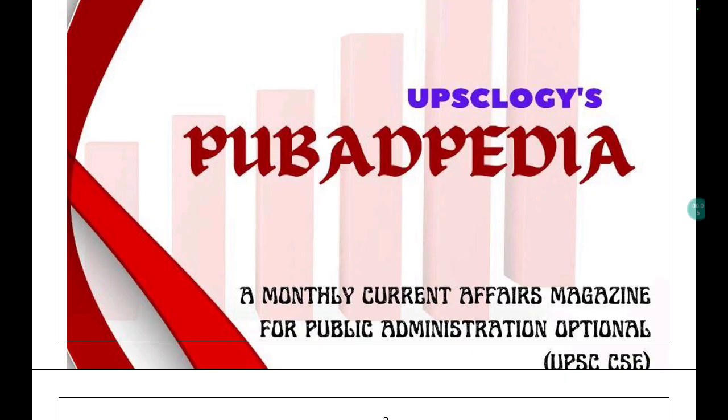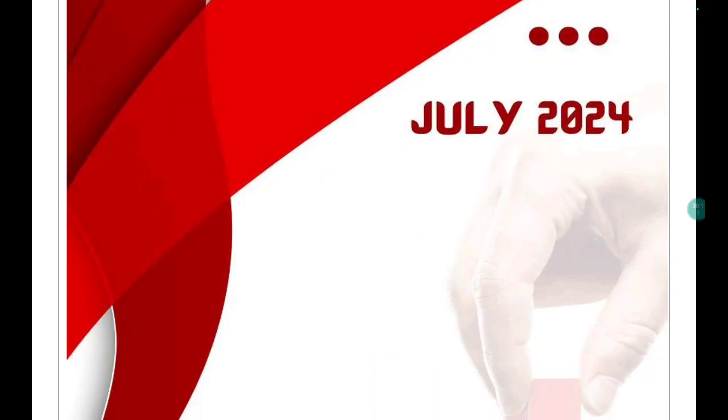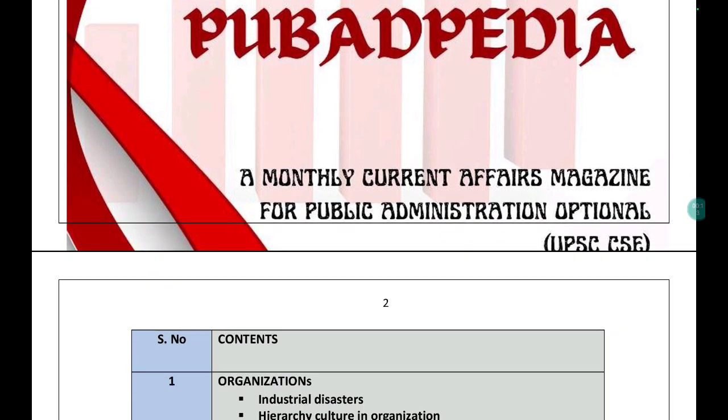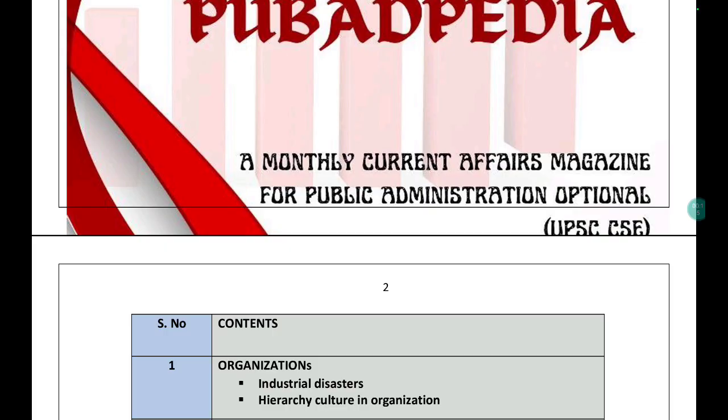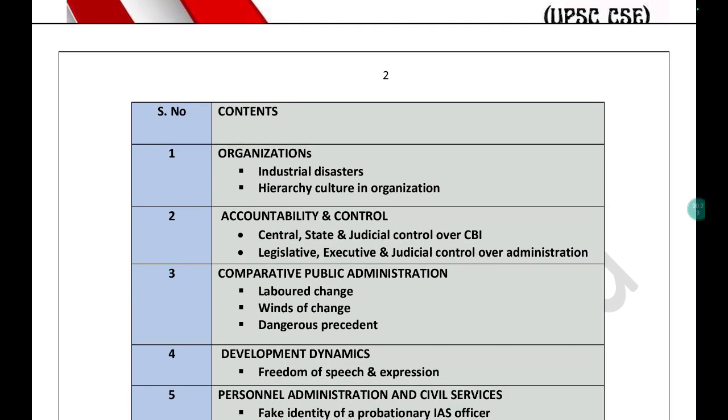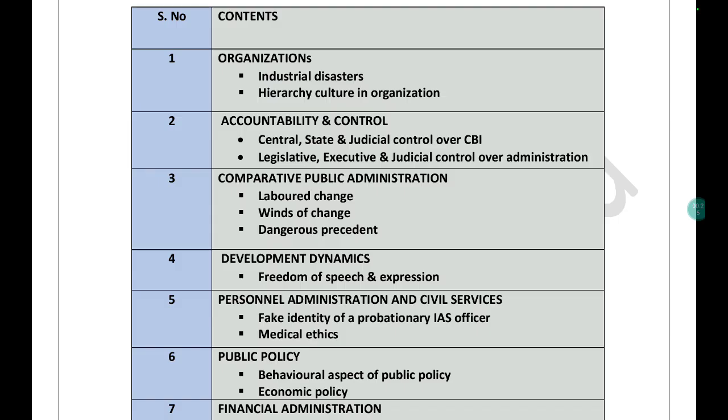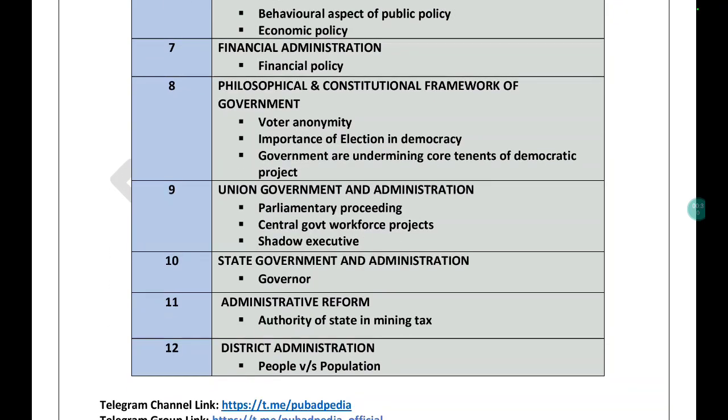This is me Rahul and today we are going to cover the PubAdpedia magazine for the month of July 2024. So you must be knowing that PubAdpedia is the monthly current affair magazine for your public administration optional that will help you in your UPSC CSE and other state PCS examination. So this is the index, as you can see over here. Various current affair articles are segregated as per the syllabus of UPSC CSE.